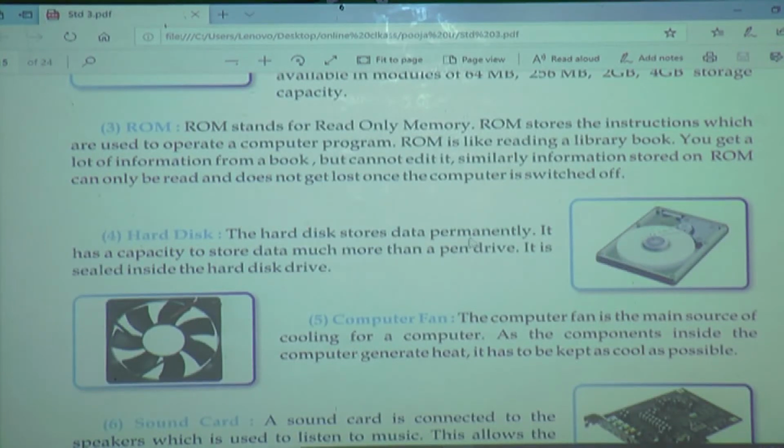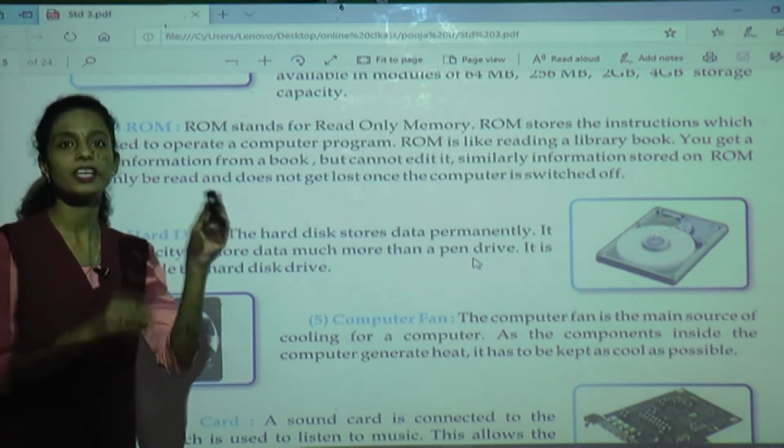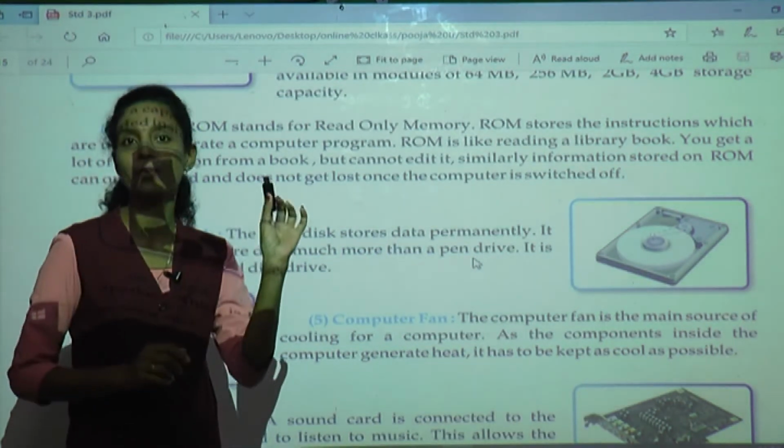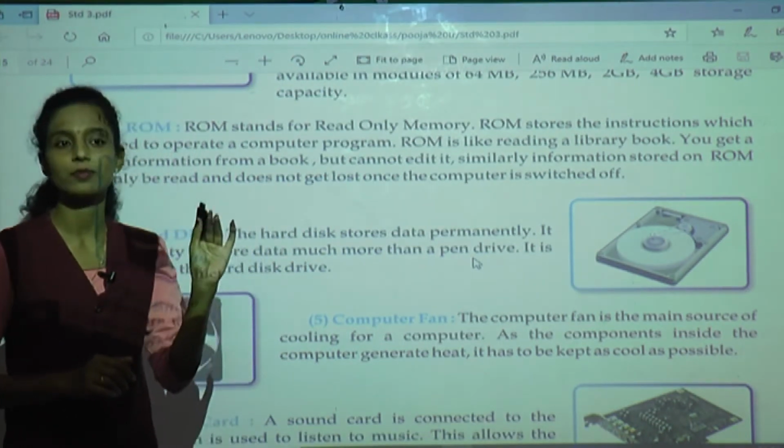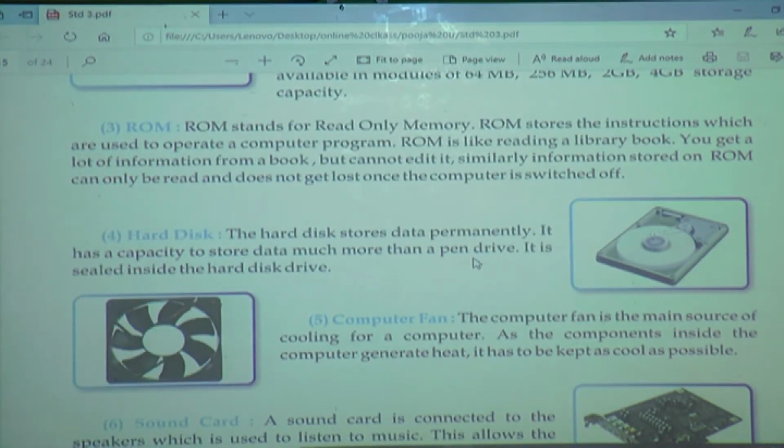Next is a hard disk. Hard disk stores data permanently. It has a capacity to store data much more than the pen drive. It is pen drive. What is the use of pen drive? It is a storage device. Means if we want to store small things, photos, pictures, everything we can store in pen drive. But hard disk is more. Hard disk has more capacity to store data than the pen drive.